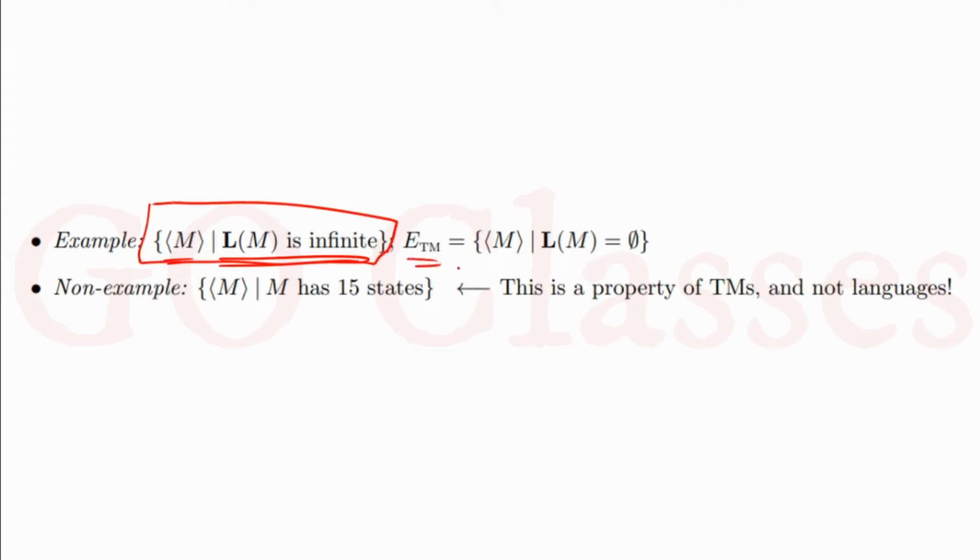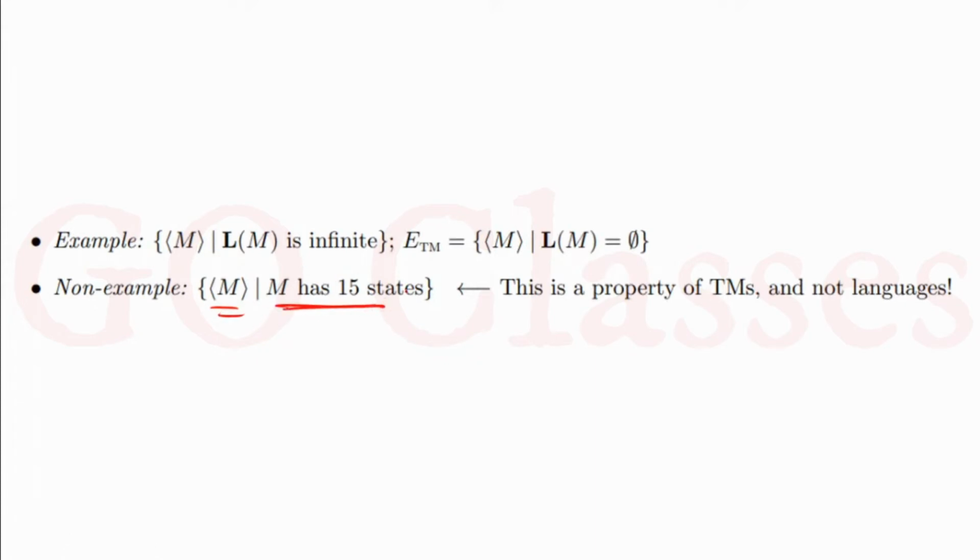Similarly, this ETM is also undecidable because L(M) is equal to phi. This is a non-trivial property, so this ETM is also undecidable. But remember, let's focus on this example. What is this example? This is saying that the set of Turing machines M has 15 states.